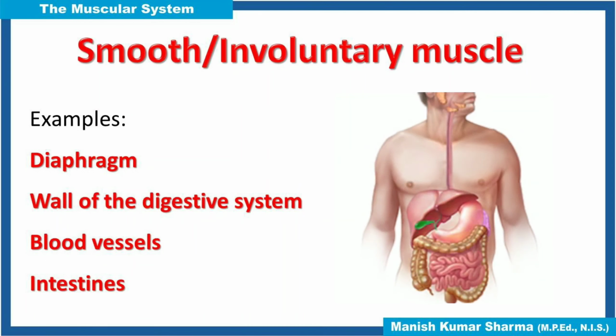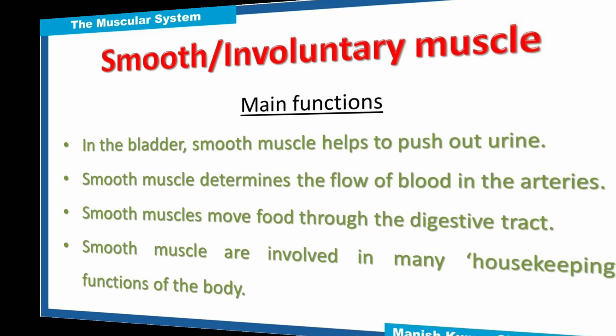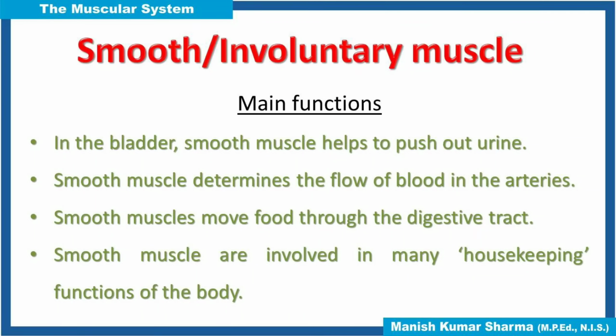The main functions of involuntary muscles are: in the bladder, smooth muscles help to push out urine. A smooth muscle determines the flow of blood in the arteries. Smooth muscles move food through the digestive tract. Smooth muscles are involved in many housekeeping functions of the body.